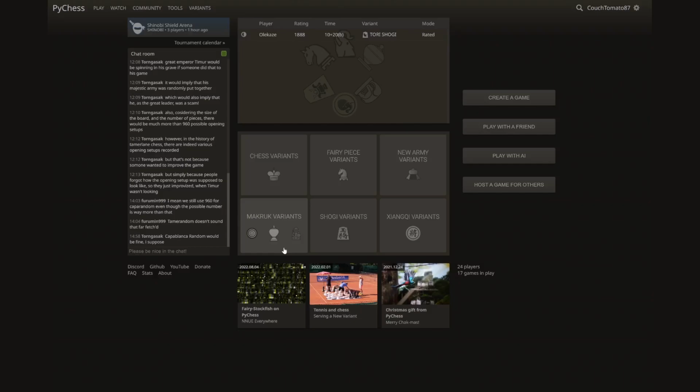So for example, a very commonly requested variant is Chushogi, which is on a very large board, and the board size of Chushogi is not supported by Fairy Stockfish. So we simply can't add that even though we'd like to. So we have our limitations. And what about games that are supported by Fairy Stockfish? Well, that's basically a video for another time.